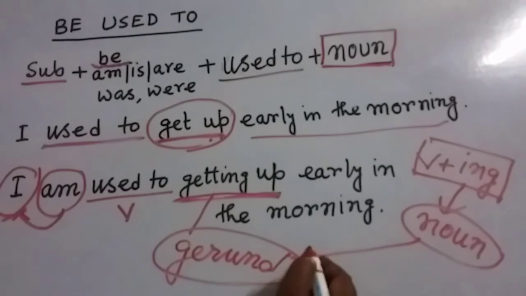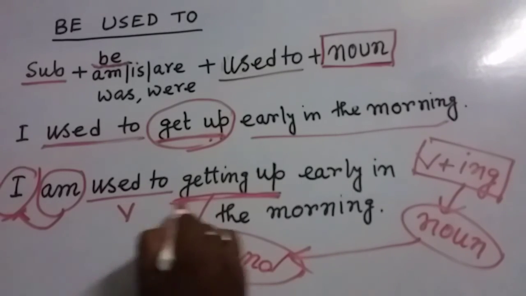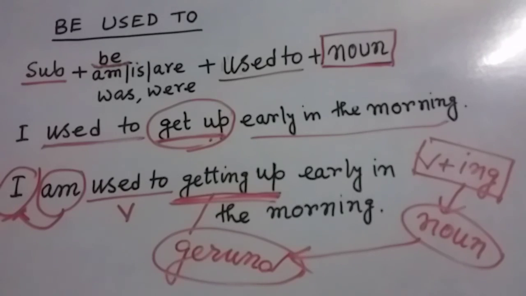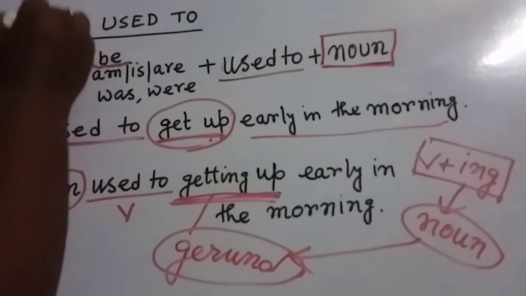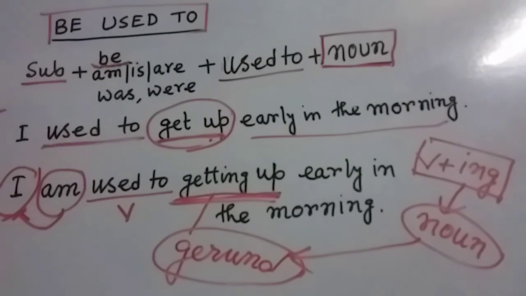At that time we call it a gerund. It's not a verb. My dear friends, I think the usage of getting up or get up in this sentence is clear to you, and obviously you can use be used to in your regular conversation or writing as well.